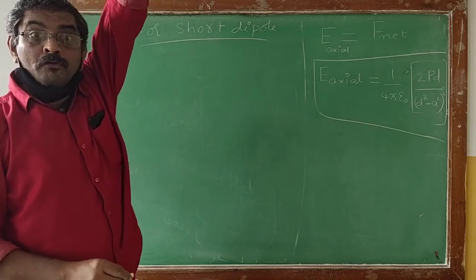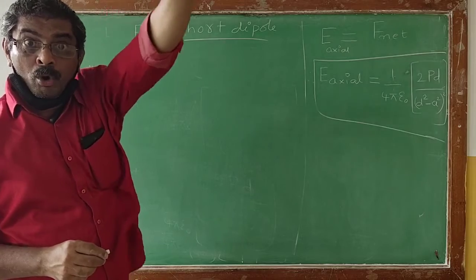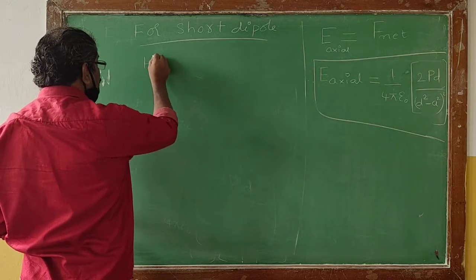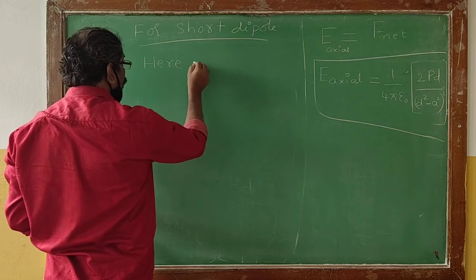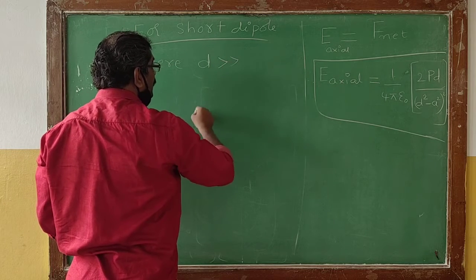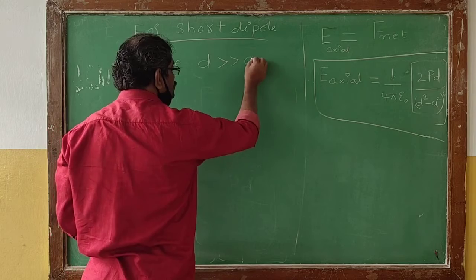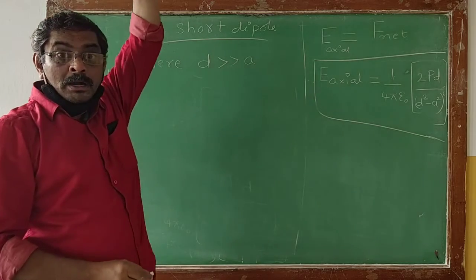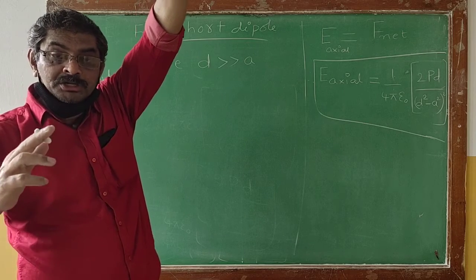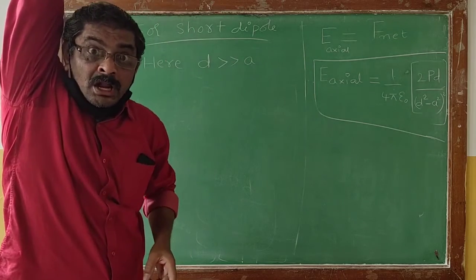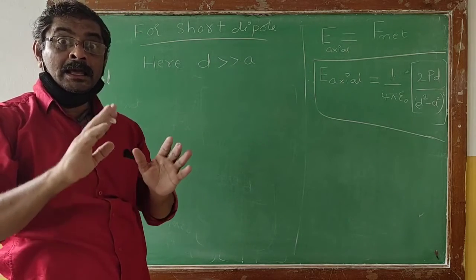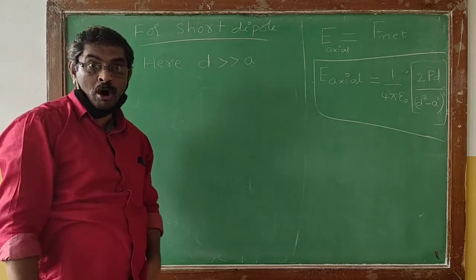Remember, for a shorter dipole or a small dipole, the condition is that the external distance small d will be greater than small a.